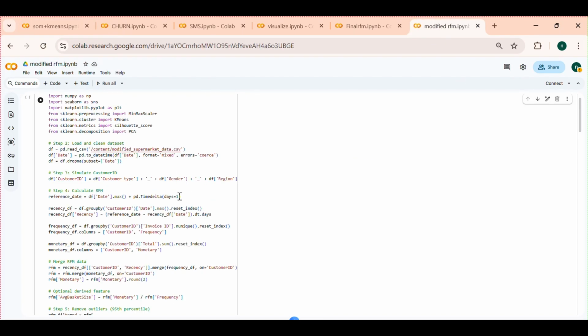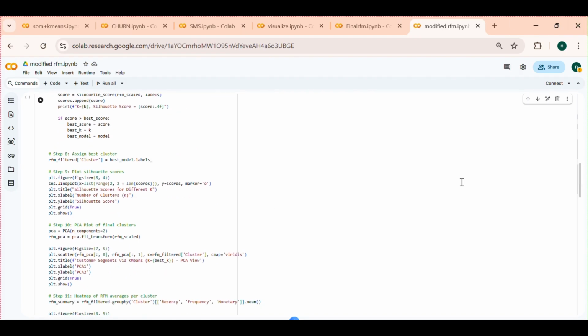And then here we have to perform the RFM analysis. RFM means recency, frequency and monetary. Recency means how recently a customer made a purchase. Frequency means how often the customer buys. Monetary means how much the customer spent on the product.